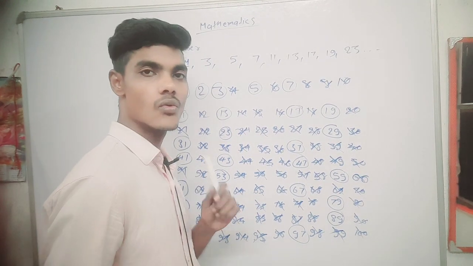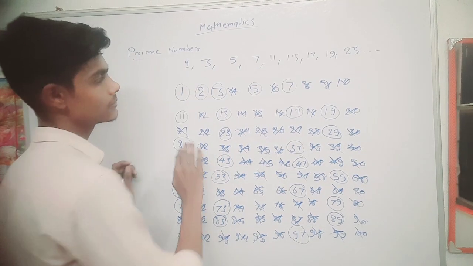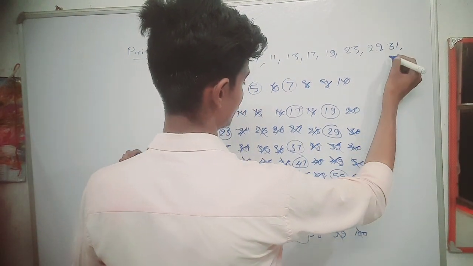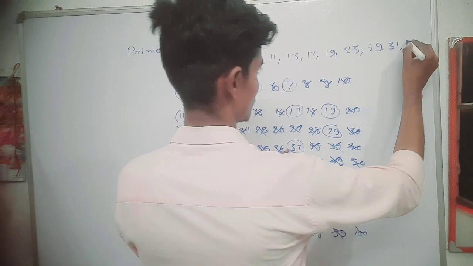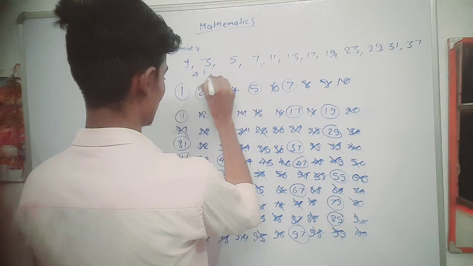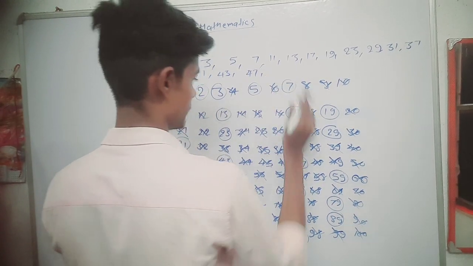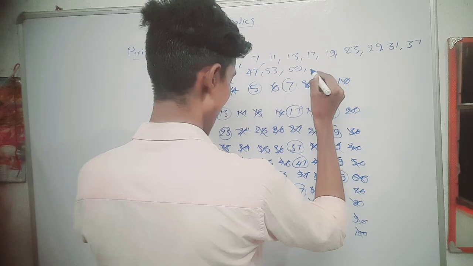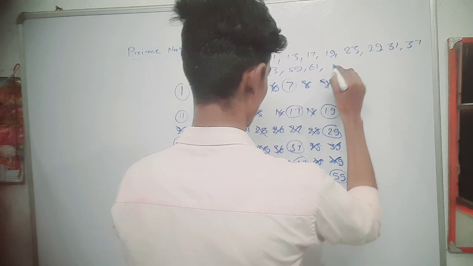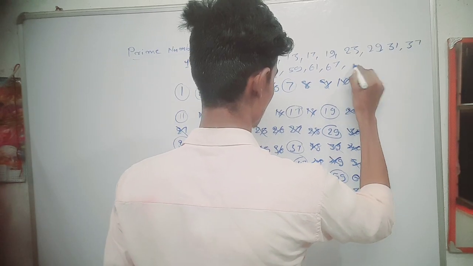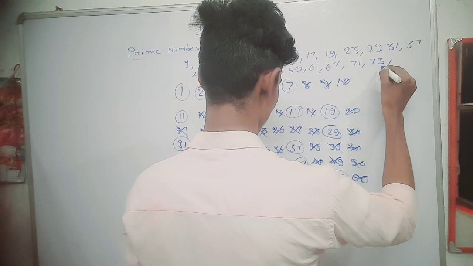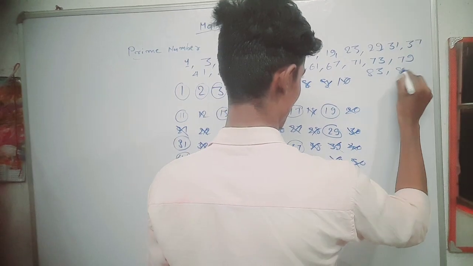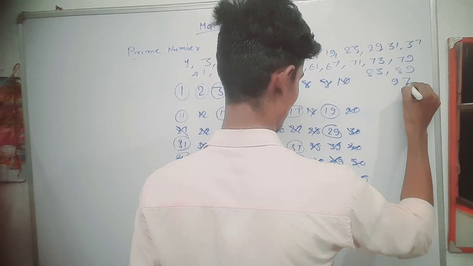Understand? Now I am going to write down every prime number that comes from 1 to 100. 23, 29, 31, 37, 41, 43, 47, 53, 59, 61, 67, 71, 73, 79, 83, 89 and 97.